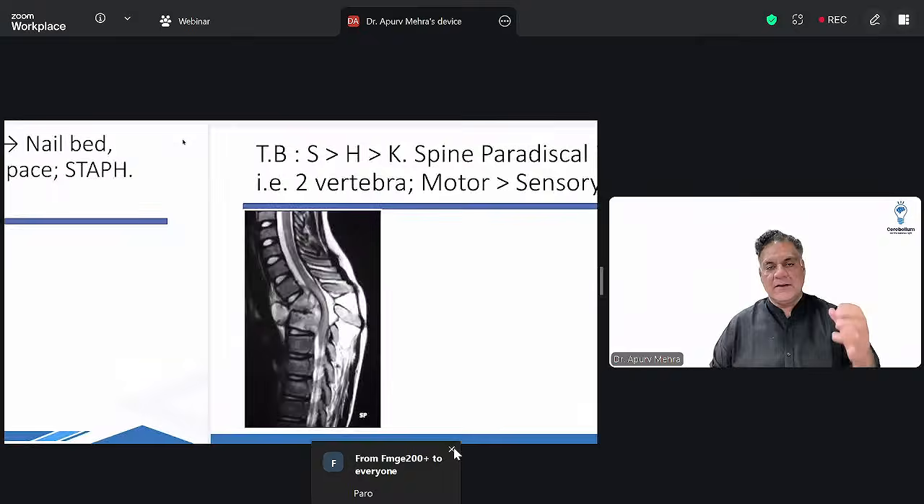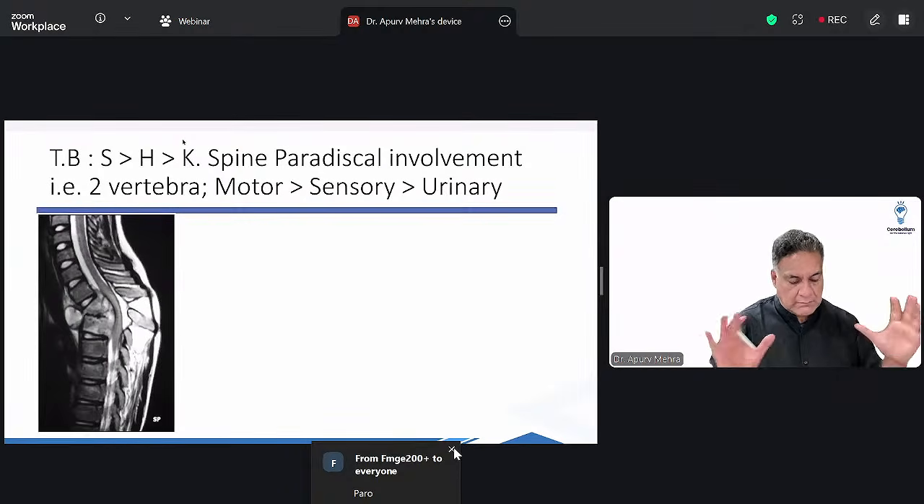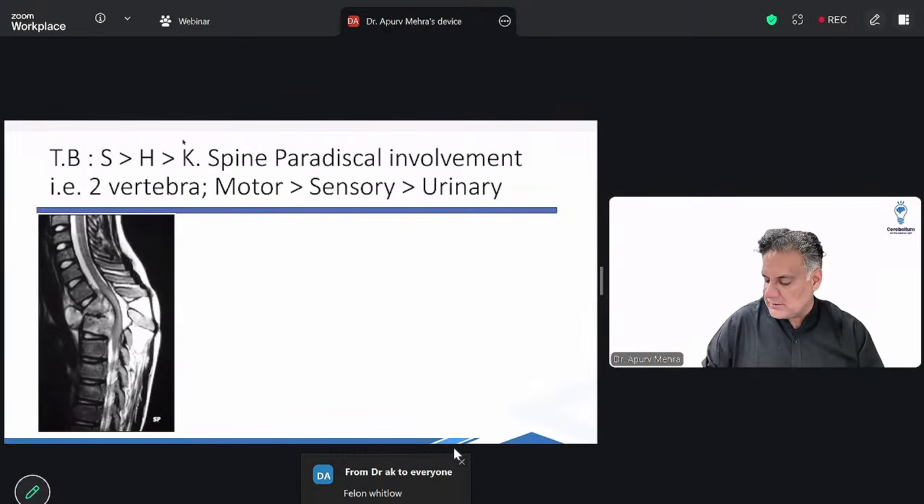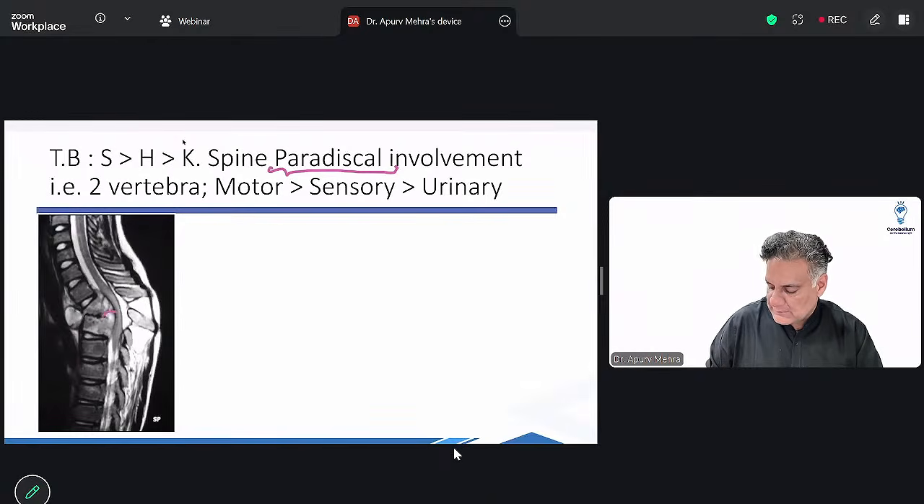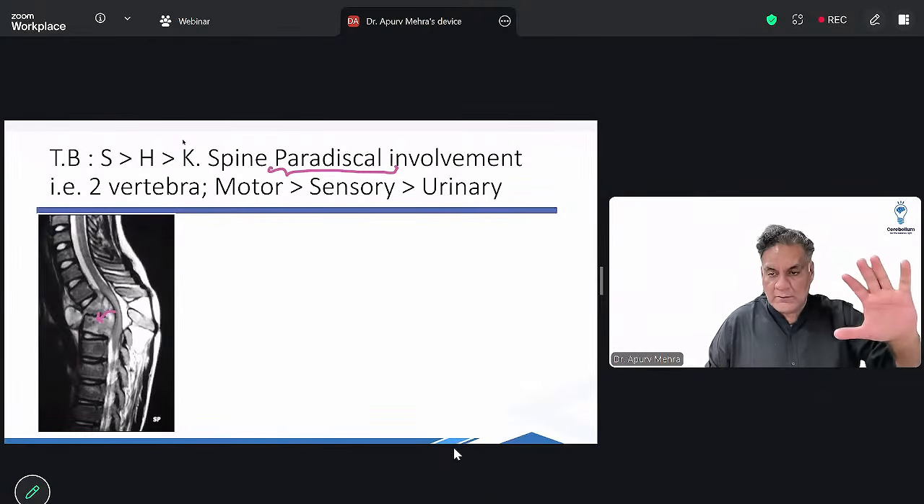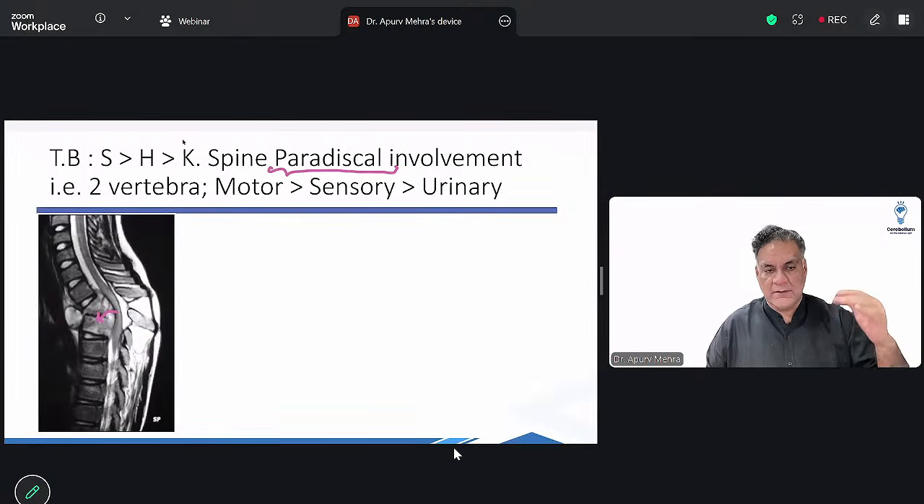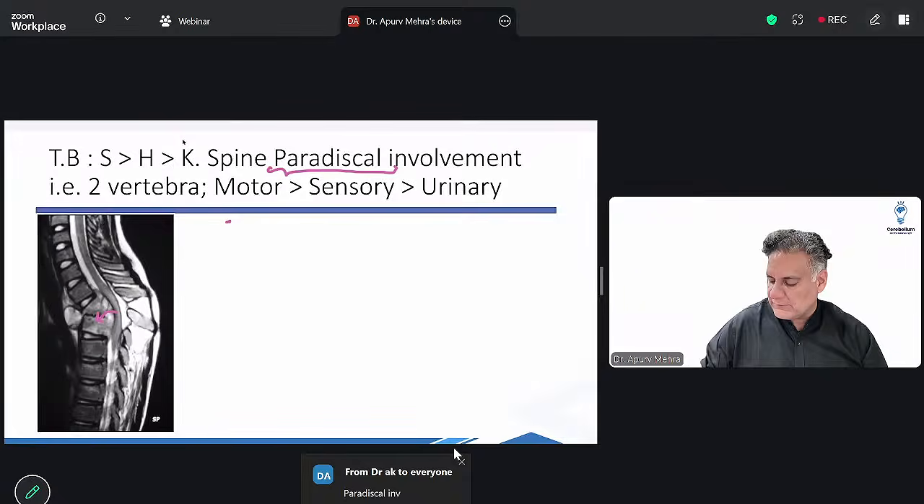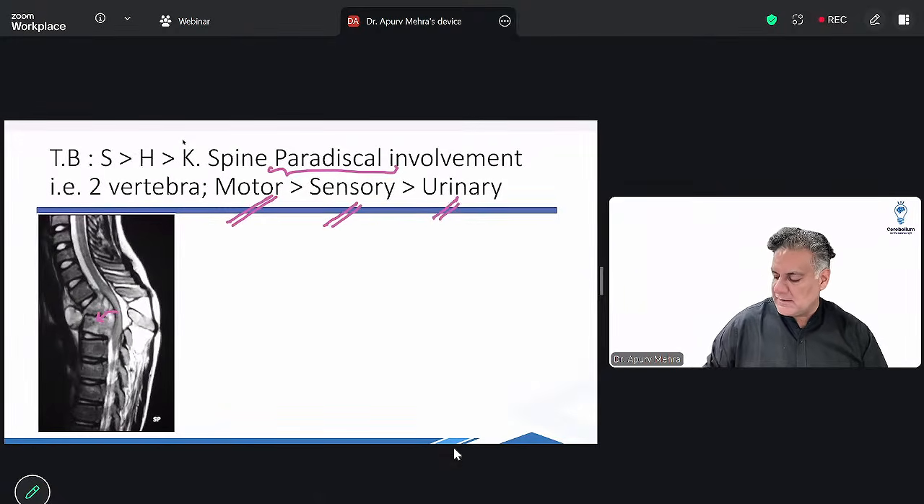All right. When I look at tuberculosis, remember TB in India is something which is very commonly asked, and it will always involve two vertebrae. It is paradiscal involvement. It is anterior to the spinal cord. So TB will never involve a single vertebra. It will involve one vertebra above, one vertebra below the disc. If there is weakness in TB, first of all there will be motor weakness, then sensory loss, and bowel and bladder involvement is the last.